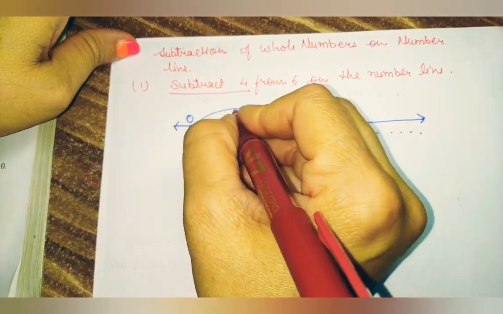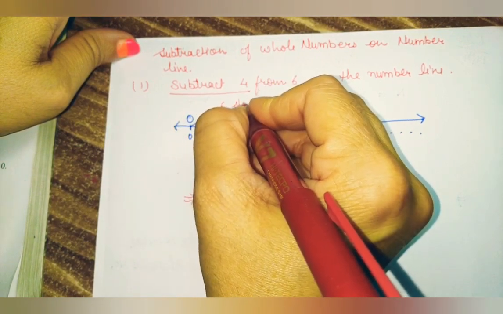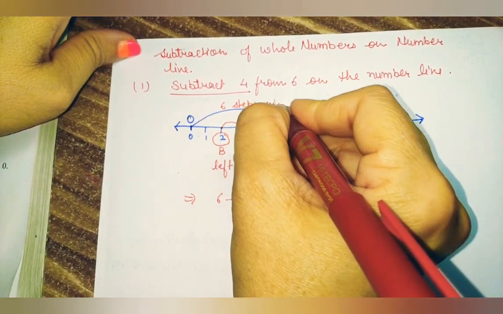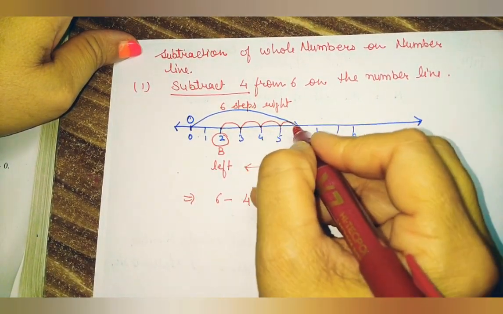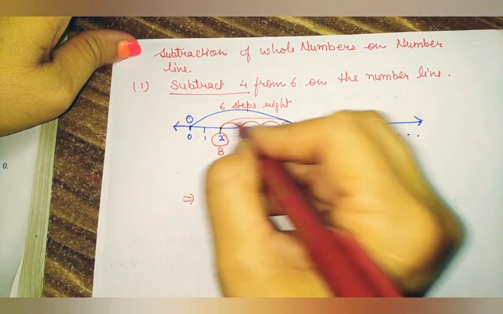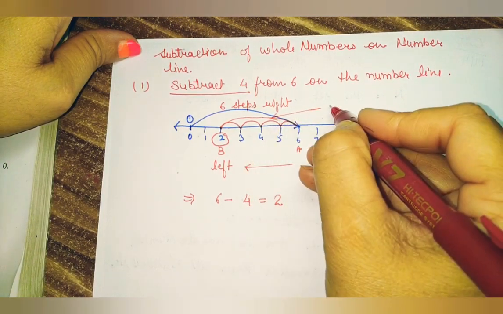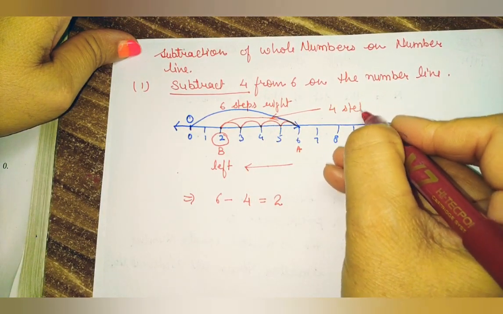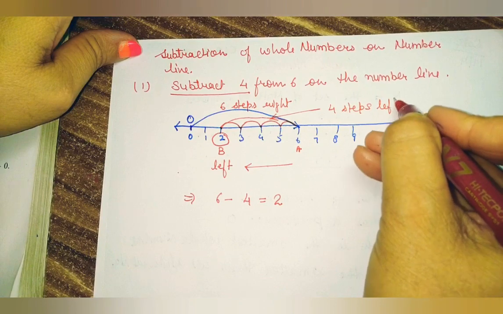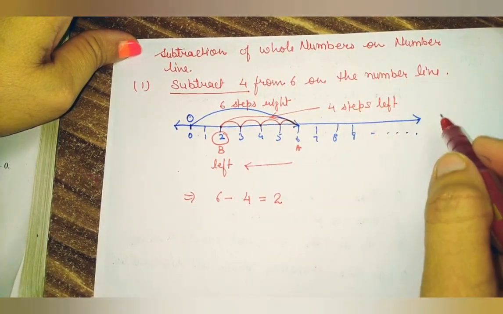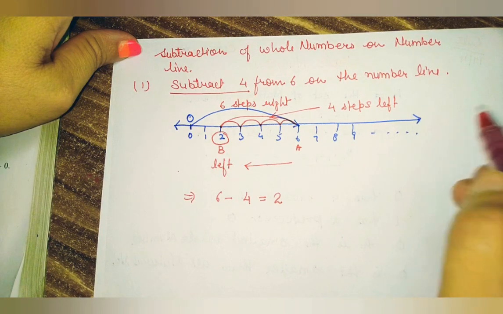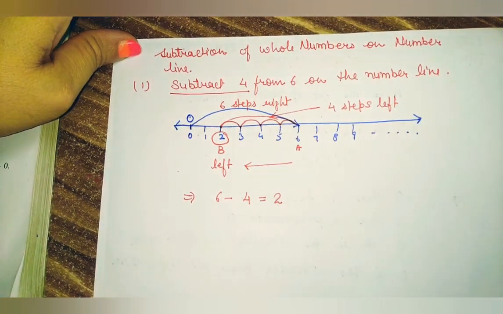So first, what have we done? We have taken 6 steps right, and then after that what did we do? 4 steps left, to show the subtraction. I remind you again, when you are going to add, take the steps toward the right side, and when you are going to subtract, take steps towards the left side.